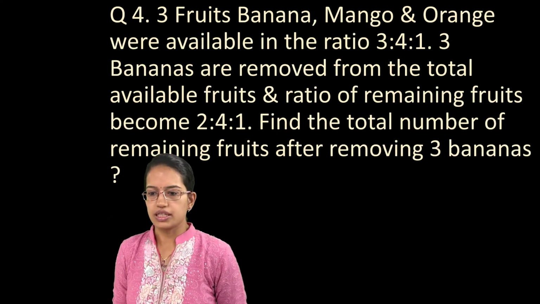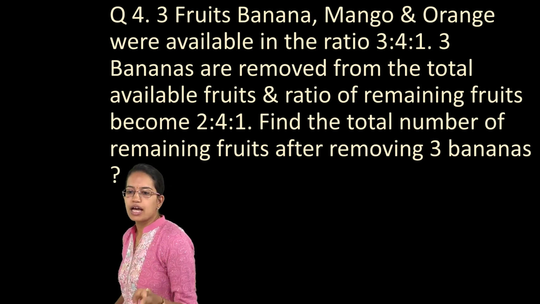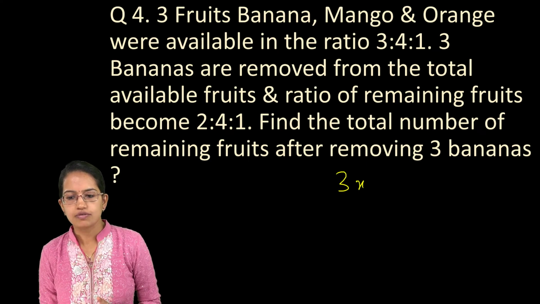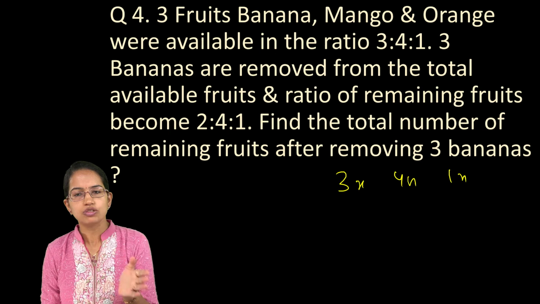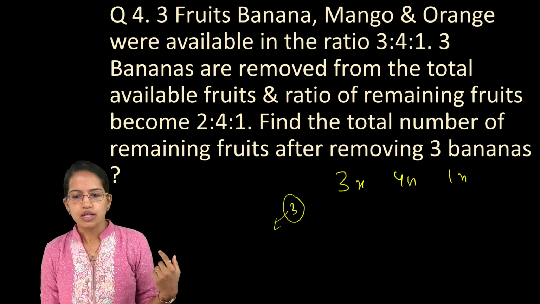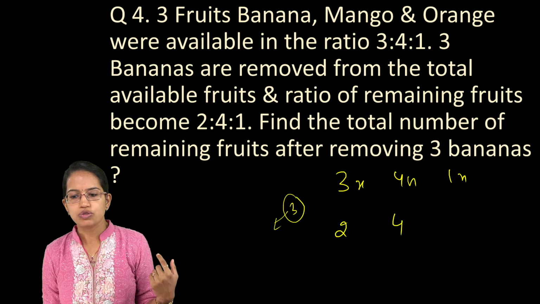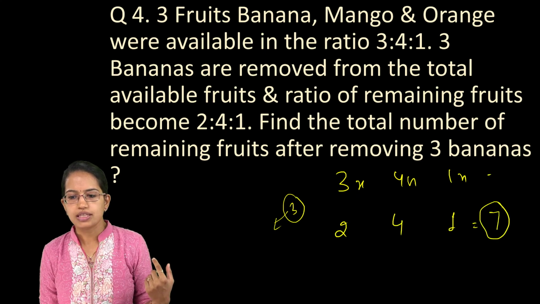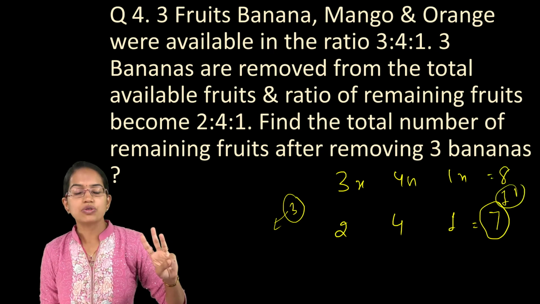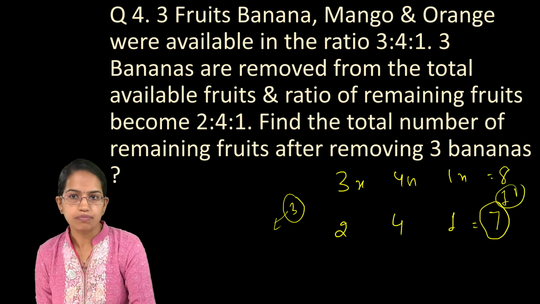The next question is, 3 fruits, banana, mango and oranges are available in the ratio 3x, 4x and 1x, 3:4:1. Now, if 3 bananas are removed, the new ratio is 2:4:1. If I total this, this is 7. If I total this, this is 8. So the difference is of 1 banana. I have to create a difference of 3 bananas. That's a very simple way of solving it.